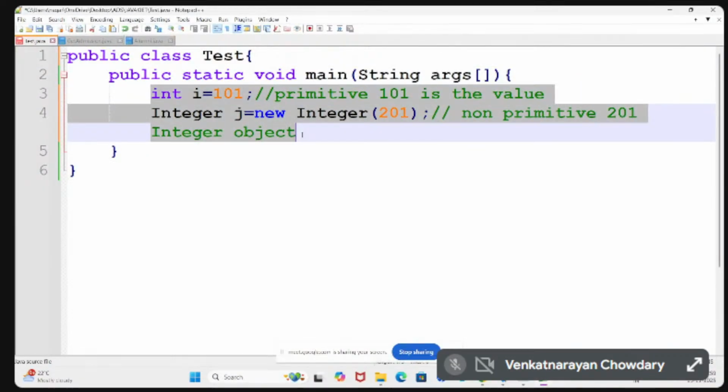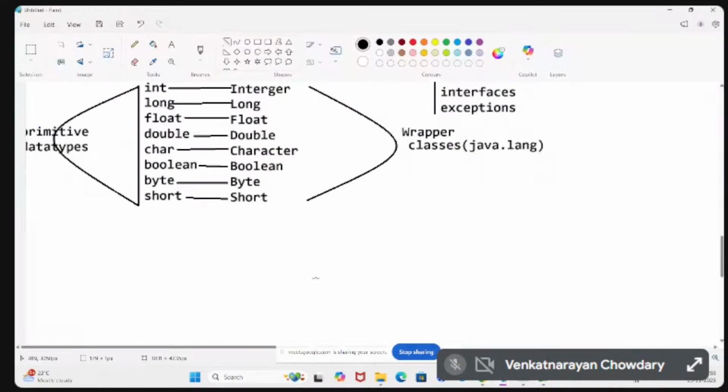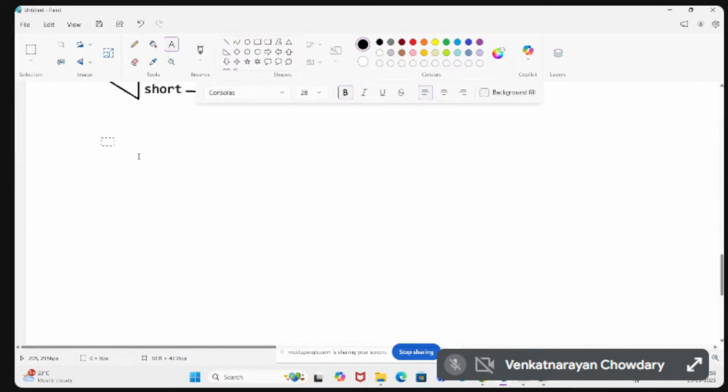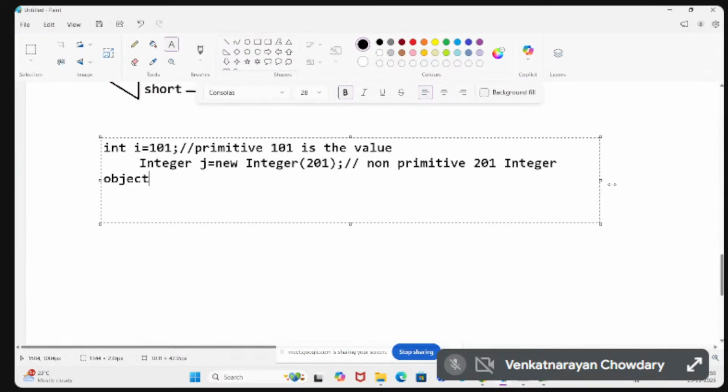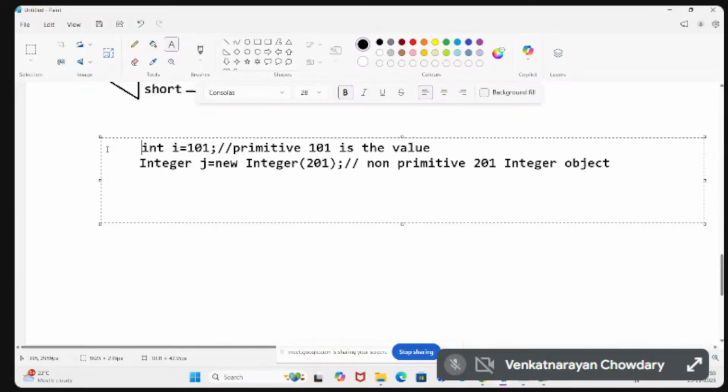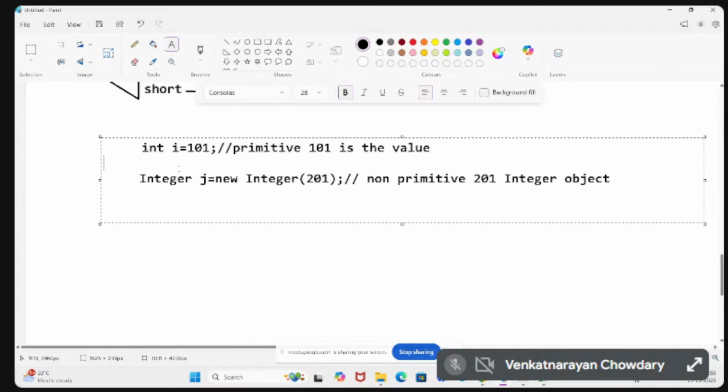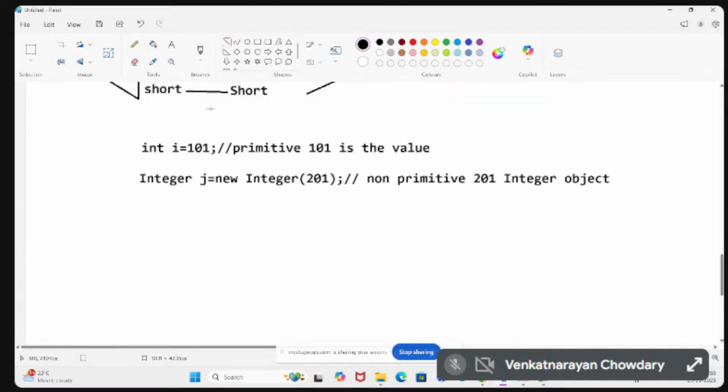What is the difference? If it is a value, you can directly assign it. One is a primitive and the other is an object. The value 101 is directly assigned to the variable i, and the object is nothing but an Integer object. Why? Because we are using the new operator.